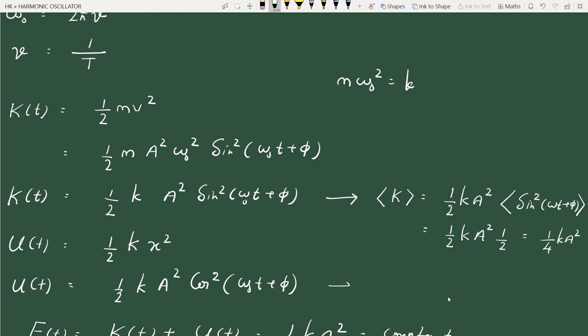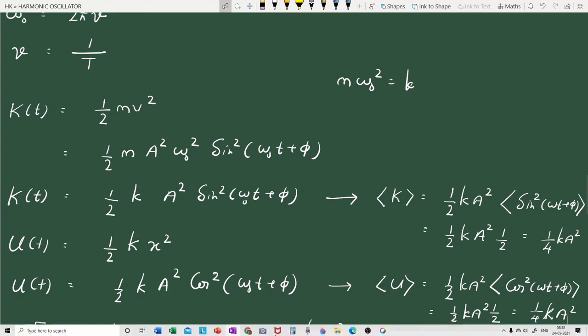What about the average value of potential energy? It is half k a square, and the time dependent quantity is cos square omega t plus phi. So we need to calculate the average value of cos square omega t plus phi. Again, it is like the average value of cos square theta, which is again 1 by 2. So the result is 1 by 4 k a square. Okay, so we have this result.